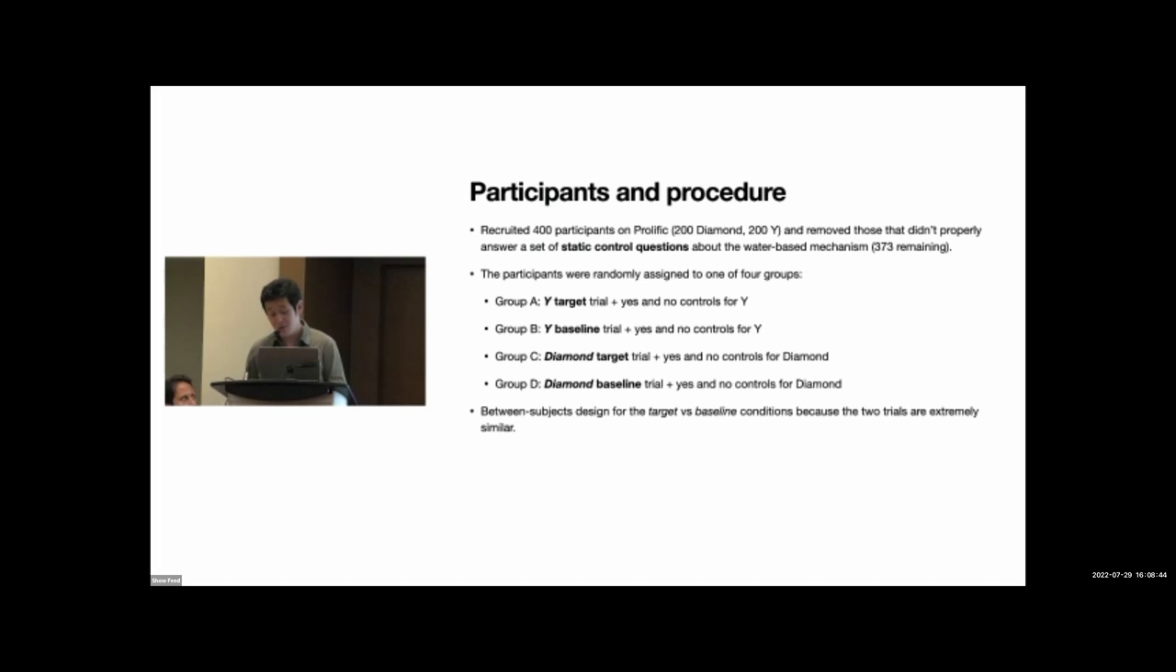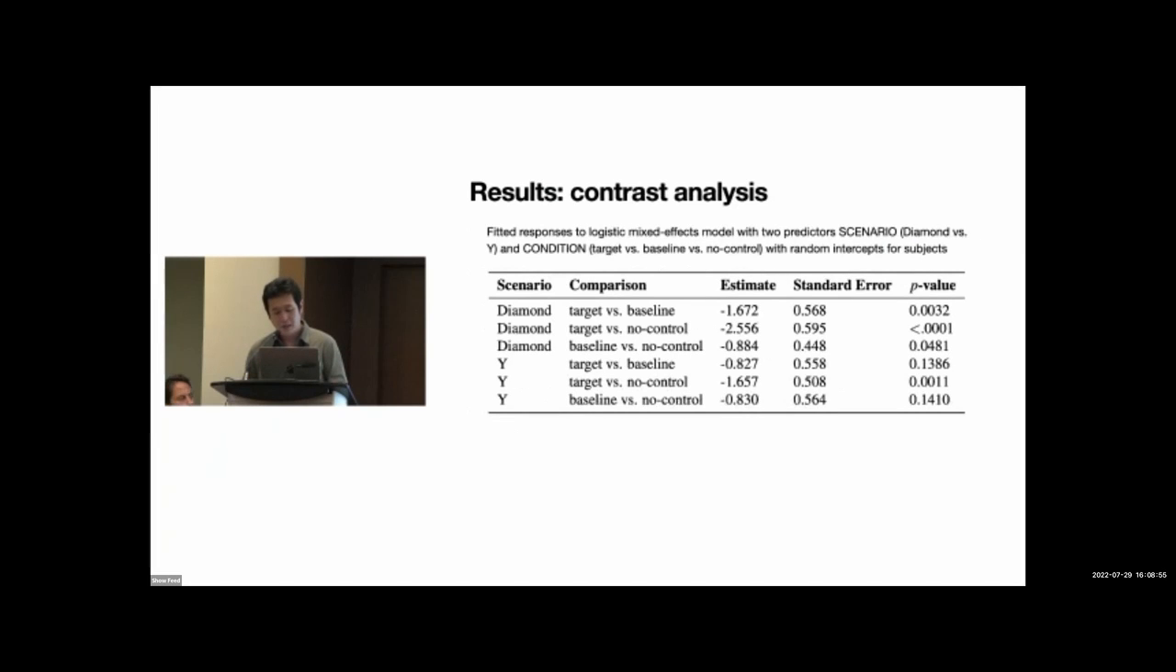We recruited 200 participants for the diamond and another 200 for the Y, and tested the target versus baseline conditions in a between subjects design, since these two trials are very similar. We will directly go to the contrast analysis since it's more concise and conspicuous. Focusing on the diamond scenario, we found significantly more mistakes in the target trial than in the baseline or no control trials. In the Y scenario, we found a similar trend as well, since the estimates are negative, but the contrast between target and baseline was not significant.